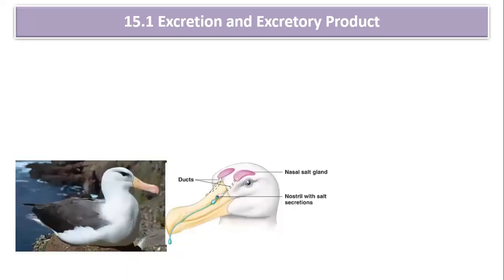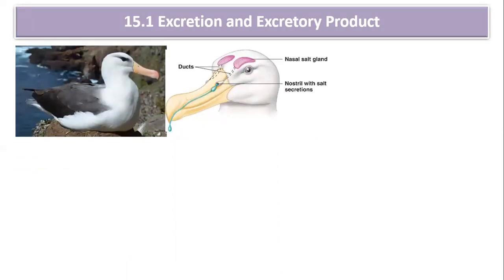So it is rightly said that composition of blood is determined not by what the mouth ingests but by what the excretory organ retains. Many marine birds such as albatross spend their life on the sea. That means the water they drink is salty. So how are they going to maintain their osmotic balance? Here you can see in the diagram, they have a special gland called the salt gland near their nostrils.